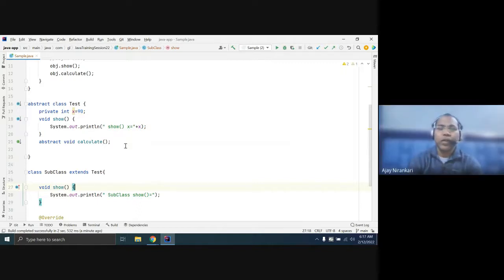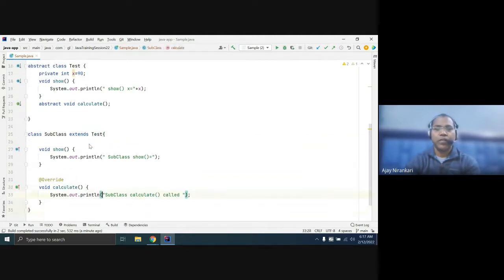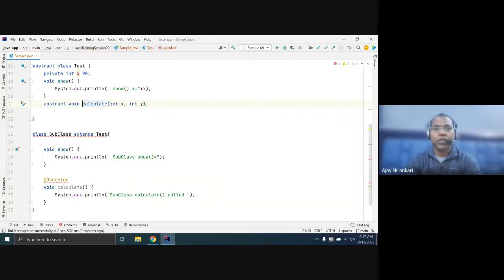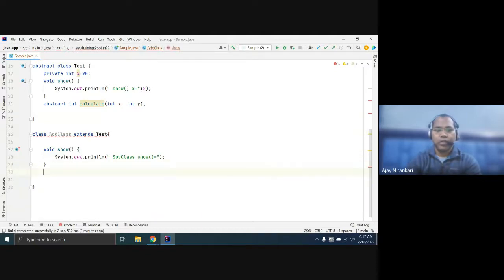There is a benefit. Let's say calculate, and let's say we have two subclasses. One, let's say, takes two inputs here, and this method returns an integer. So you have written one class, let's say the Add class. And this calculate, you have to override. You have to override the calculate method and here you have to calculate x plus y.